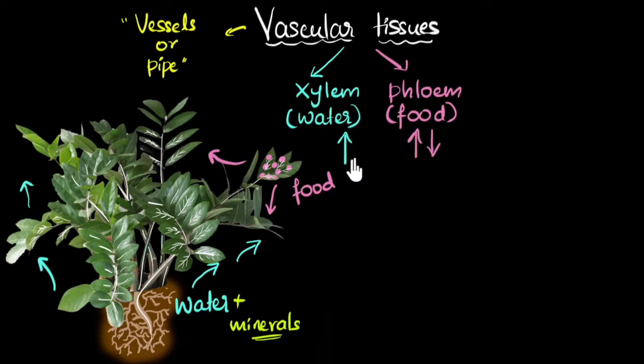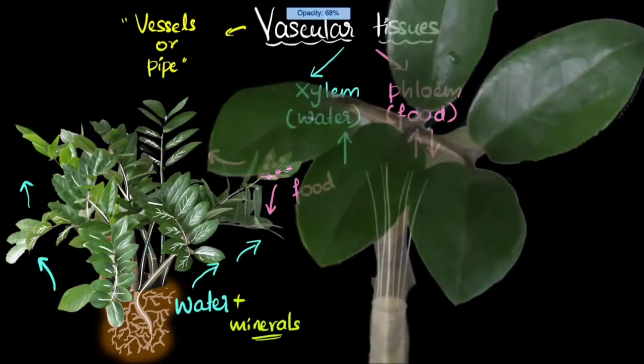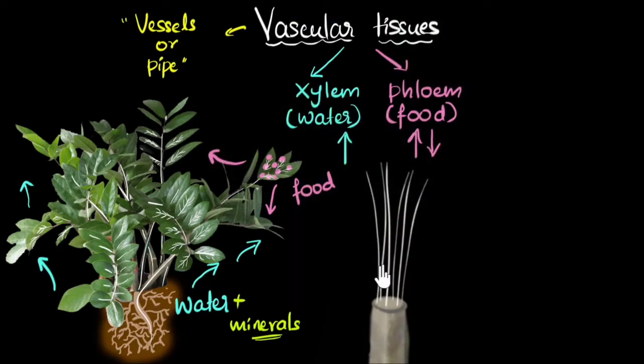And therefore, xylem is only one-way transport up. And phloem, well, that is a two-way transport. So it makes perfect sense to have two separate vascular tissues altogether. And so this white line I have drawn, don't think of this as a single pipe, but imagine it's a bundle of a lot of xylem pipes and a lot of phloem pipes together. In fact, let me show you a little better. If I were to zoom in onto this, and if we could see inside, these are the xylem and the phloem bundles. Again, each one has a lot of xylem and phloem tissues inside.